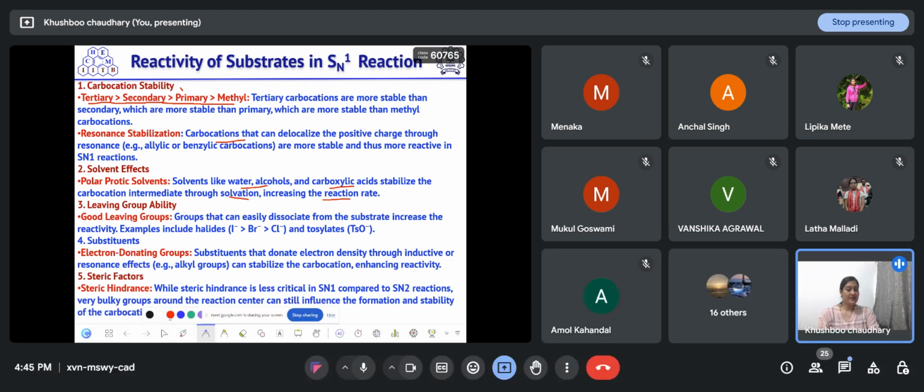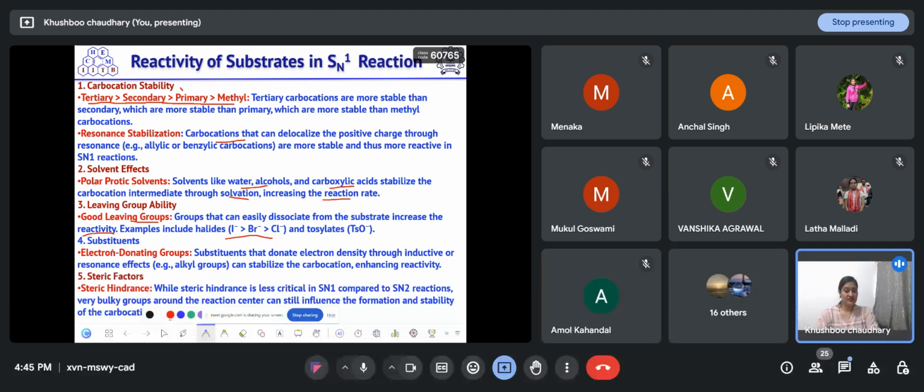Then leaving group ability: if the group attached to the molecule participating in an SN1 reaction is a good leaving group, then it will dissociate easily and the carbocation will generate fast, so the reaction rate will increase.